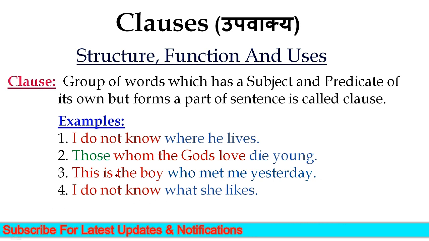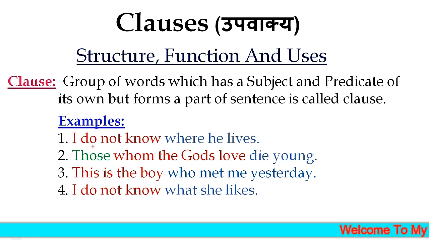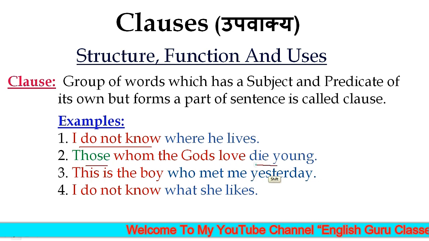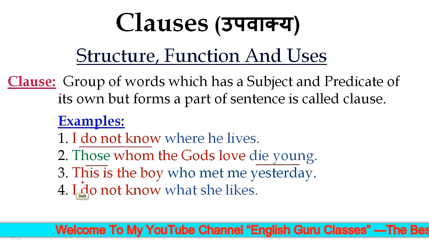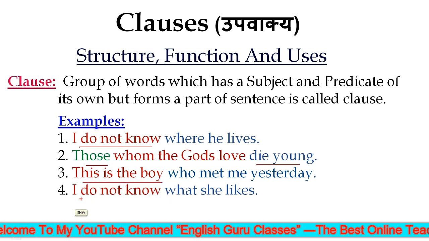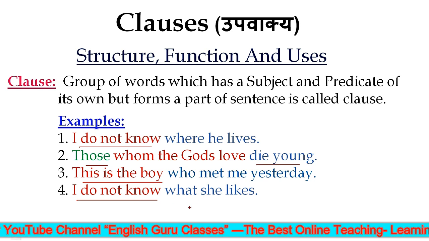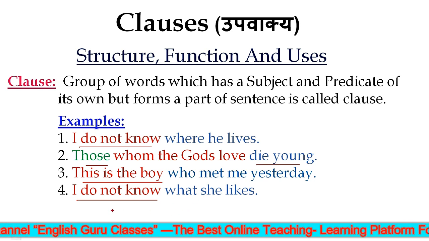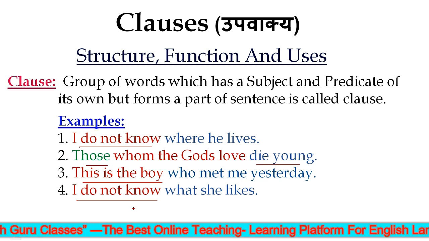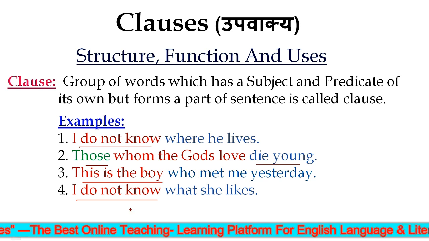So students, we see here that in all the above sentences, in each part there is a subject and predicate and is called a clause. In the first example, I do not know, and in the second sentence, those die young, and in the third sentence, this is the boy, and in the fourth example, I do not know. All these parts of sentences make a complete sense and are called principal clause or independent clause as they stand